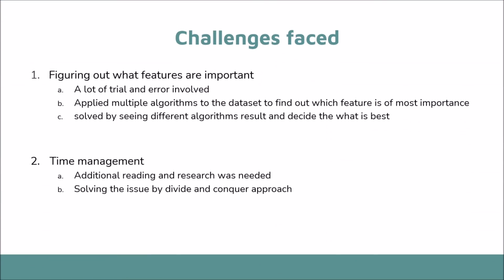Figuring out what features are important. The main problem that we faced while doing the project is that we did not know what features are important, so there was a lot of trial and error involved. At first, we thought through data cleaning and plotting, we could find out those features, but that was not the case. Next, we tried applying multiple algorithms on the dataset and seeing each algorithm's result. How we managed to solve this problem is through applying different algorithms and seeing their results. We can determine those features that are important.